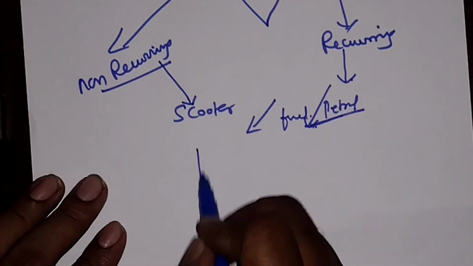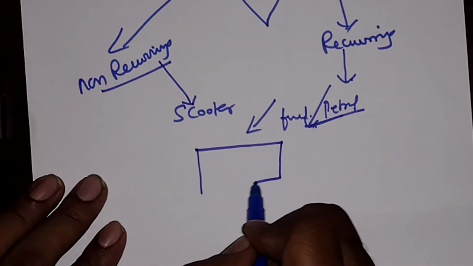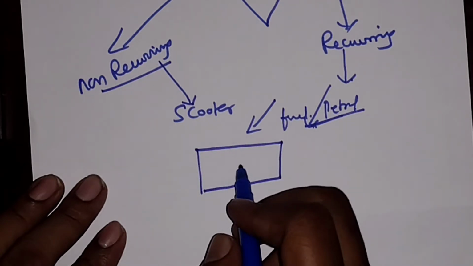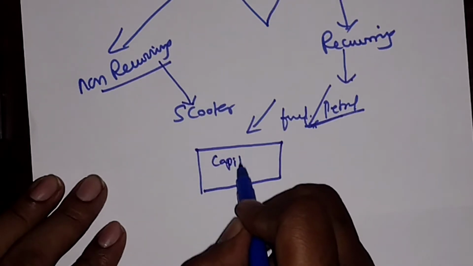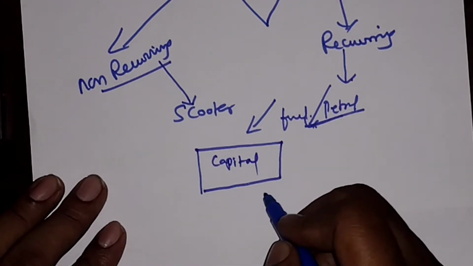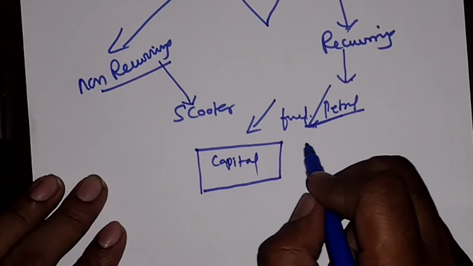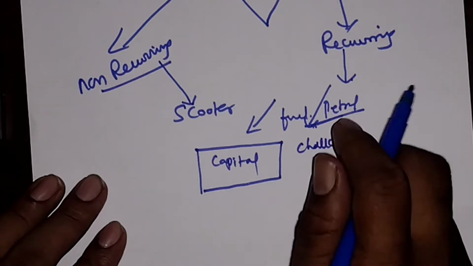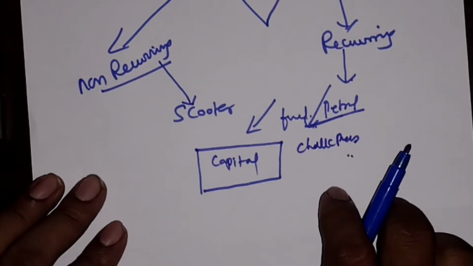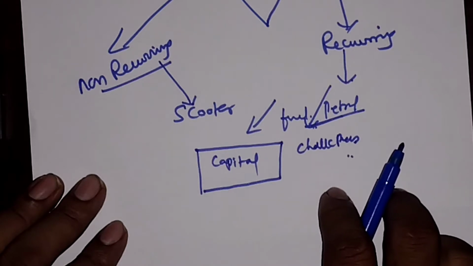Let me give another example. In a school or college, you will see the board for writing. That board is purchased only once. That we call capital. And for writing on the board, we use chalk pieces or markers. That has to be purchased again and again. That is revenue. That revenue is recurring in nature.